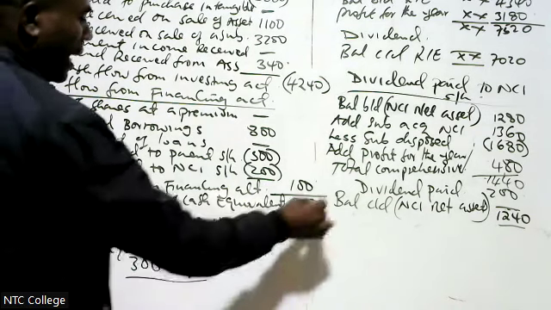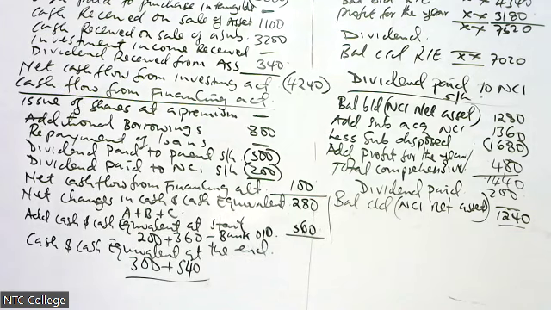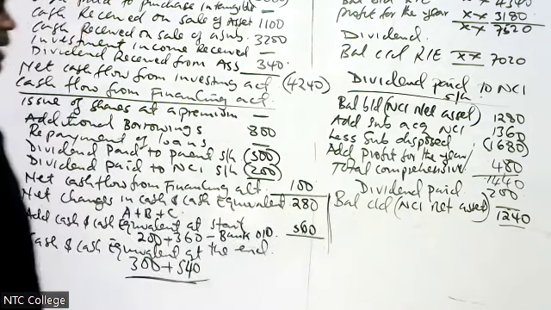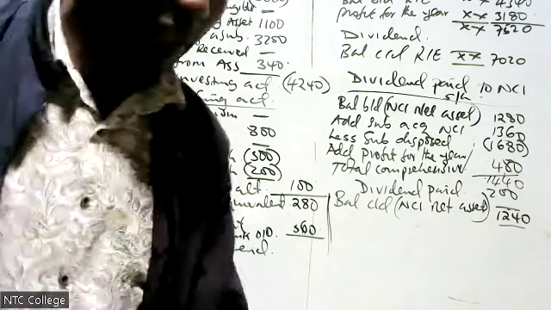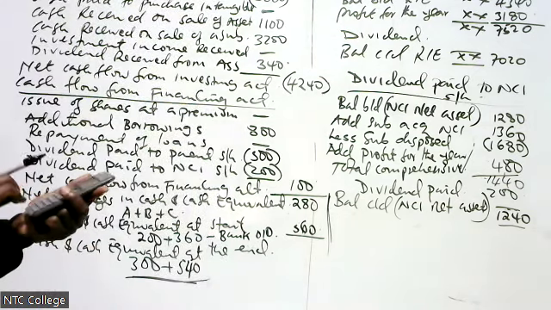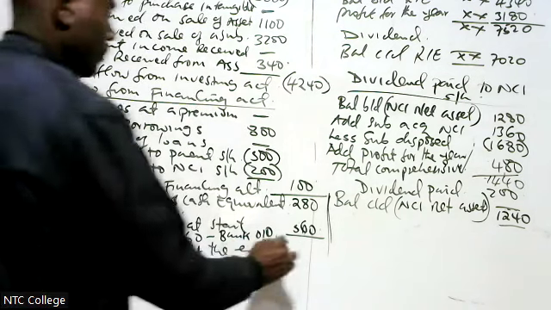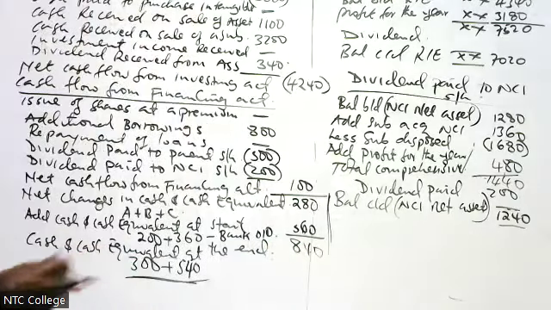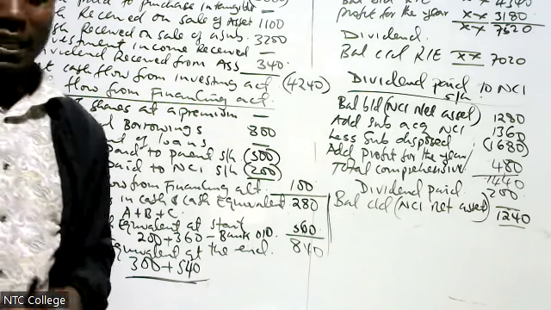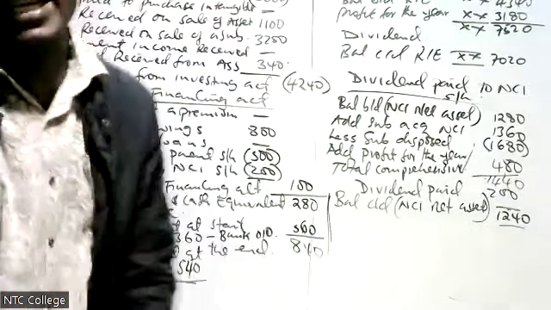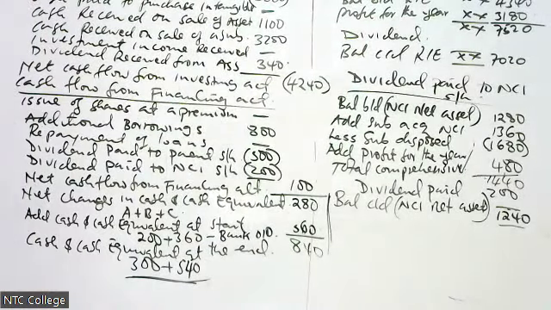Therefore, what I get here and what I get here must be the same. Let me try. 280 plus 560, 840. Then when I take 300 plus 540, it comes to 840. That is the end of our cash flow using the indirect method of presentation. That is how you present your cash flow using the indirect method.